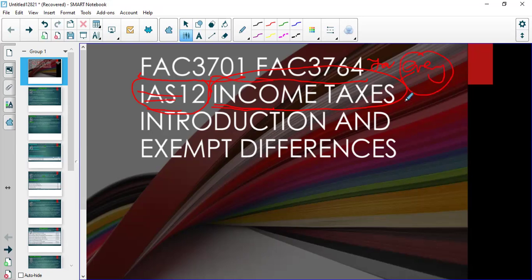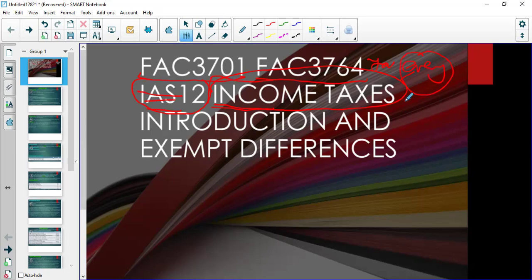There is no assessment without deferred tax. So it's something that you have to be very aware of, and it's not going to be difficult, right? It's not difficult at all, but there are just certain rules which we will be very happy to take you through.